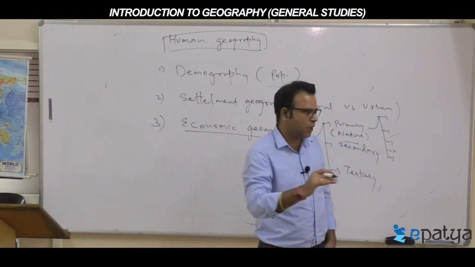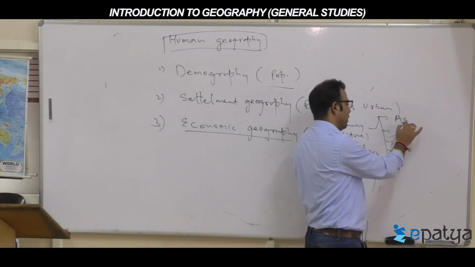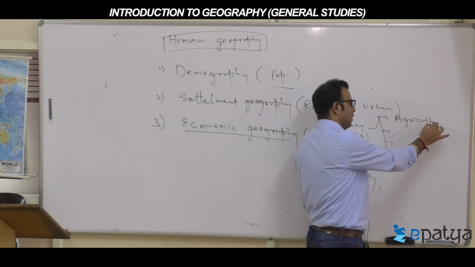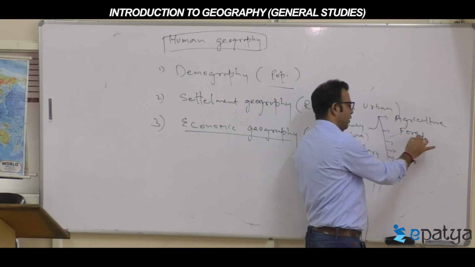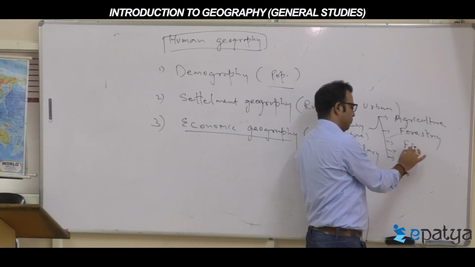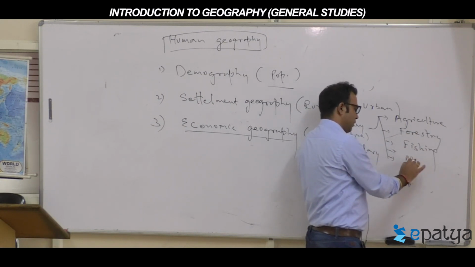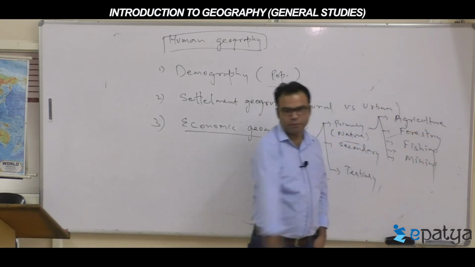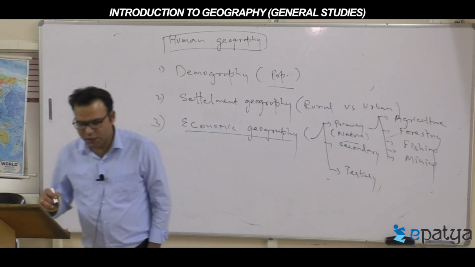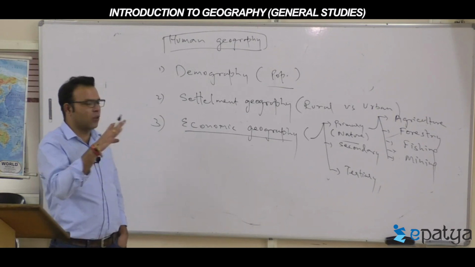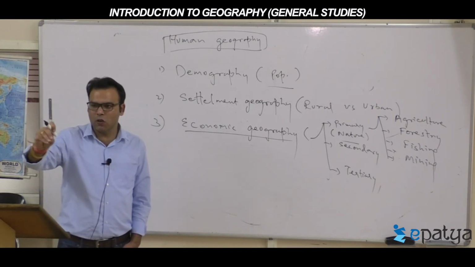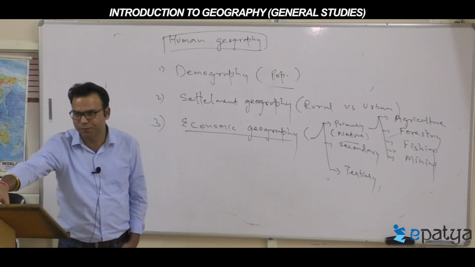4. First is agriculture. Okay, started with agriculture. Agriculture, forestry, fishing, and mining. These first 4 activities, all humans related directly to the nature.